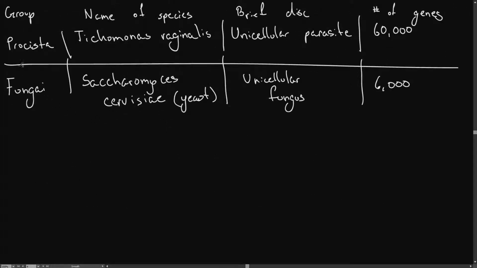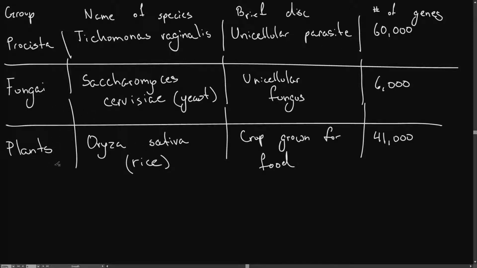The next kingdom, fungi. Here we have the example of S. cerevisiae, which is yeast. This is a unicellular fungus and it only has 6,000 genes in comparison to the 60,000 of this unicellular parasite. Following fungi, we'll now look at plants, and the first example is Oryza sativa, which is rice. The description is that this is a crop grown for food that has 41,000 genes.